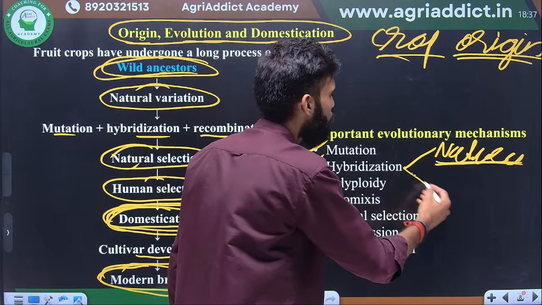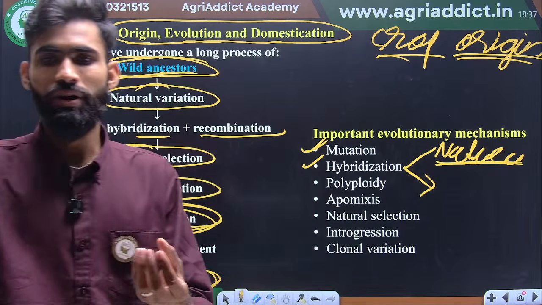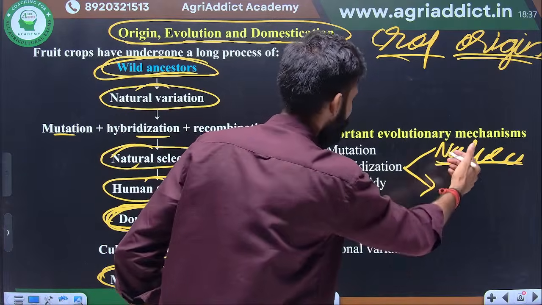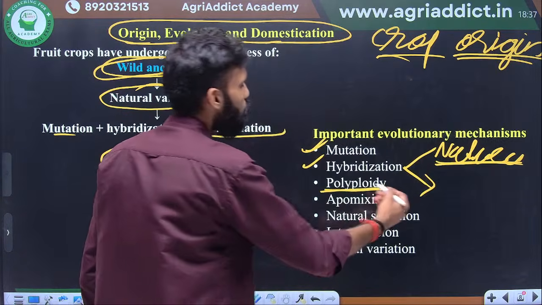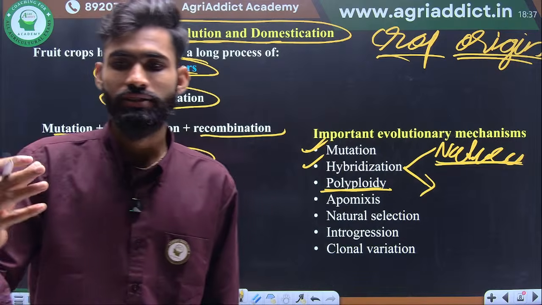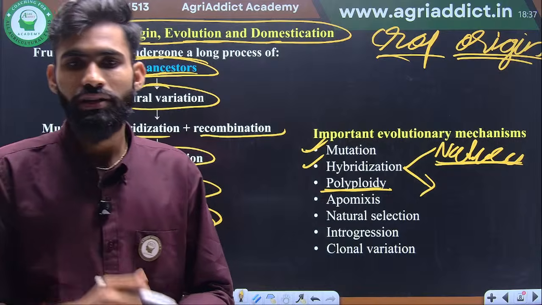Next one is human-made: we take the flowers, emasculate them, and pollinate them. This is artificial. Okay, natural and artificial. Next one is polyploid breeding. Polyploidy may be natural and artificial. Some plants or cultivars are naturally crossed, and they give double chromosomes.